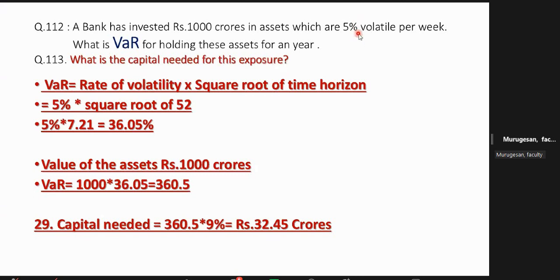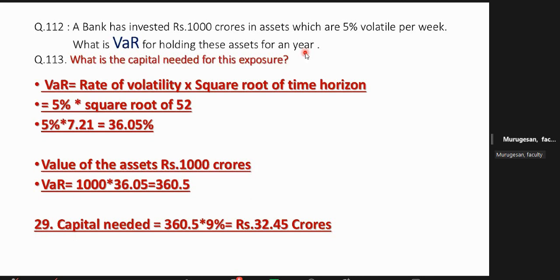Suppose it says 5% volatile per day. Per day, and what is it per year? Per year means square root of 365. But sometimes they will put one small message: the actual trading days are 250 days or 260 days. Then you should not put 365. 365 is the number of days, but trading will not take place every day. That is why, if they are specifically telling 250 days, then you have to use square root of 250.